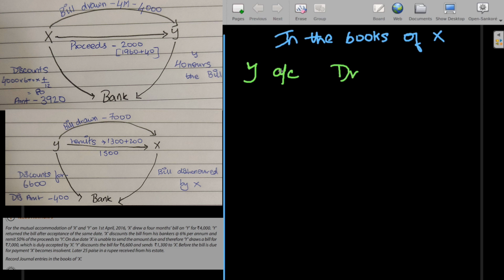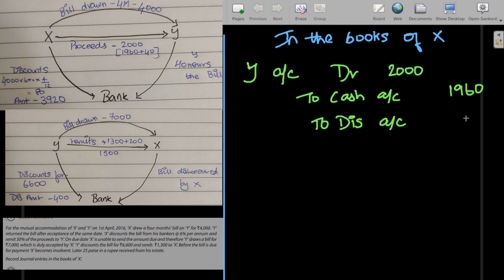We are putting Y account debit because Y was a creditor, as we saw, and now our creditor has decreased, so we debit it, and we paid him cash, and the rest would be the discount which we received. So we are supposed to pay Y 2000, 50% of 4000, and we paid him by cash 1960, and the rest is a discount which Y bears, which is 40.